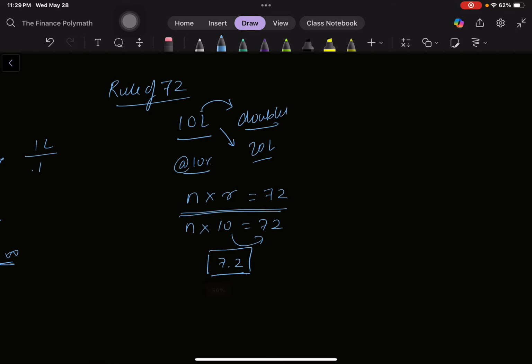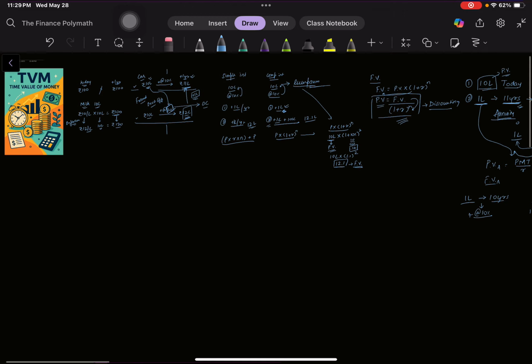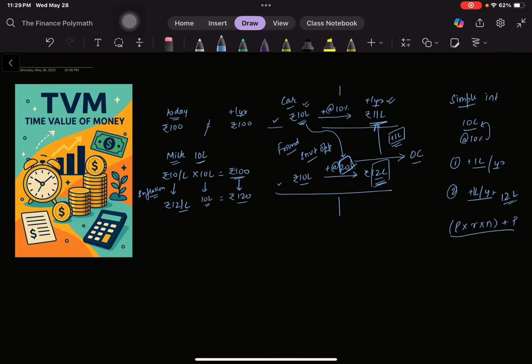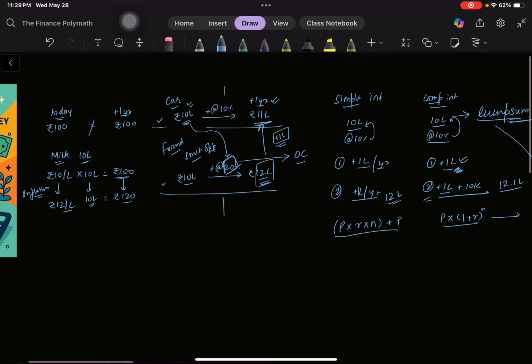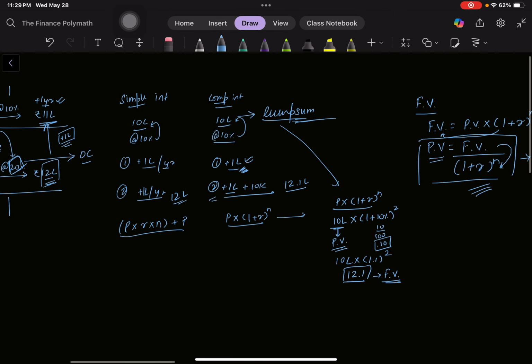you will be able to double your investment. So these are the few basic formulas of TVM, and the concept of TVM is used in many areas, including valuation, maybe some personal wealth management and things like that. This is a very basic concept, and these are the formulas. You can use Excel and many other things to find out.